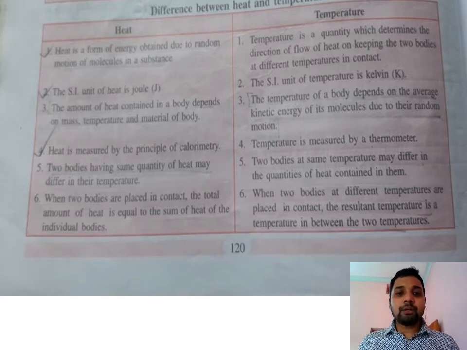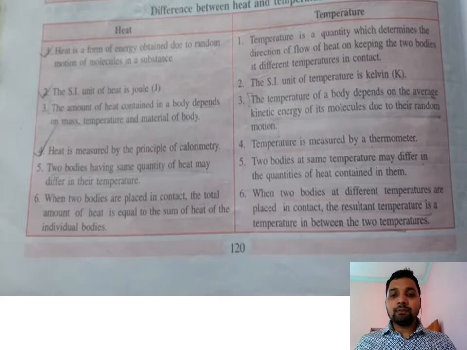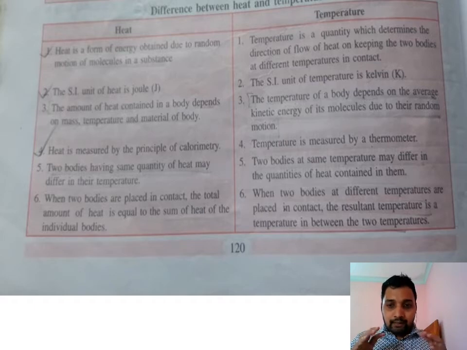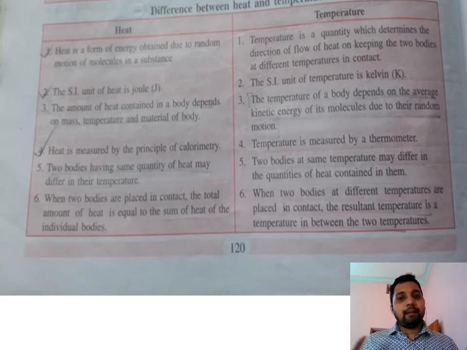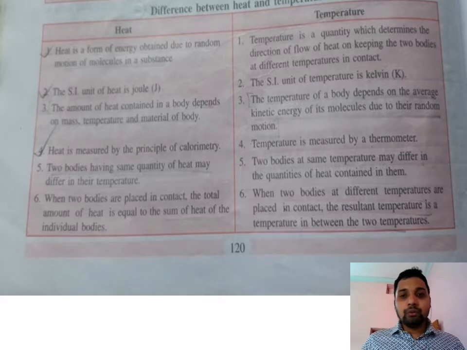Because of the random motion of the particles inside matter, temperature determines from which source heat will flow to which side. Temperature is the degree of hotness or coldness, whereas heat is only a feeling. Heat cannot be measured, but temperature can be measured using a device. The SI unit of heat is joule, whereas the SI unit of temperature is Kelvin.